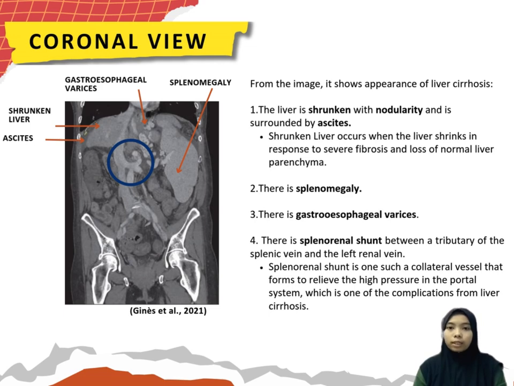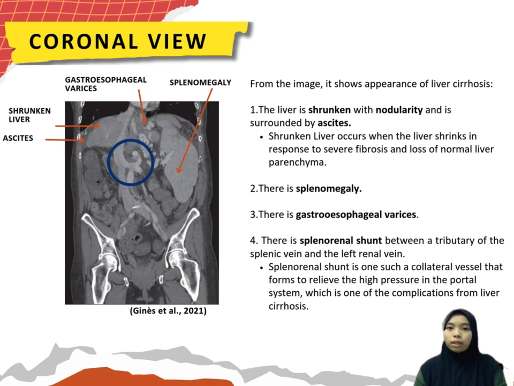The shrinkage of the liver occurs when the liver shrinks in response to severe fibrosis and loss of normal liver parenchyma. The appearance of liver cirrhosis is proven by the atrophy of the right lobe, while the caudate lobe may be hypertrophied to compensate. Second, it can also be clearly seen that the spleen is enlarged, called splenomegaly, on the left side of the image.